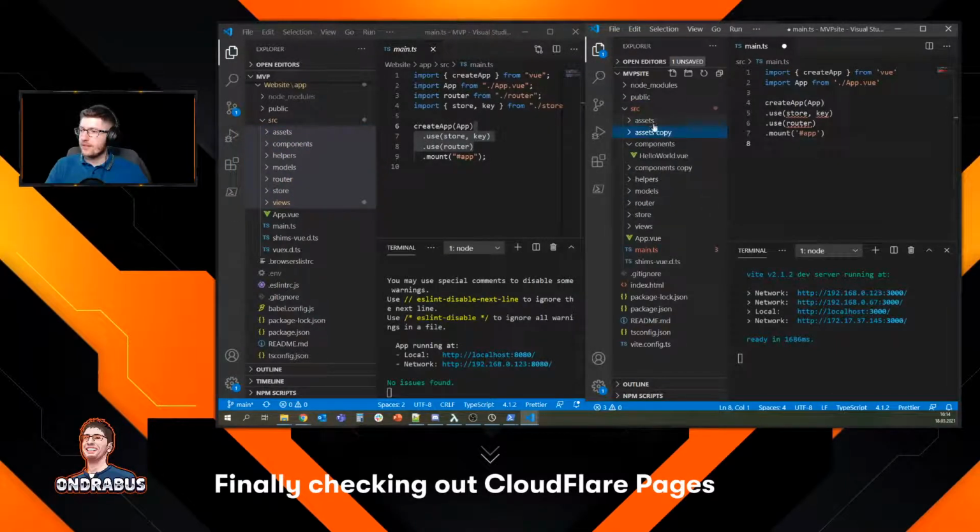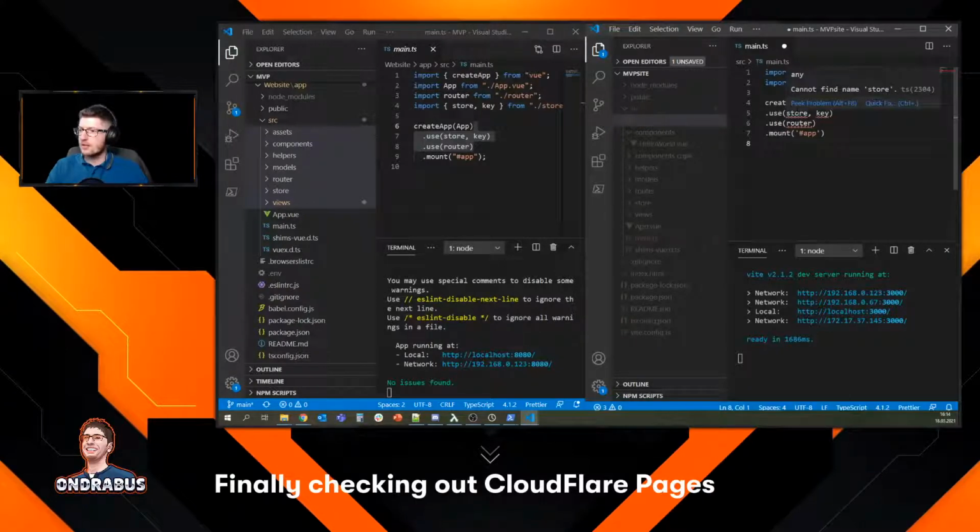Can I do it like this? Yeah. Assets copy, assets. No, we're gonna delete assets. And we're just gonna rename assets to assets.